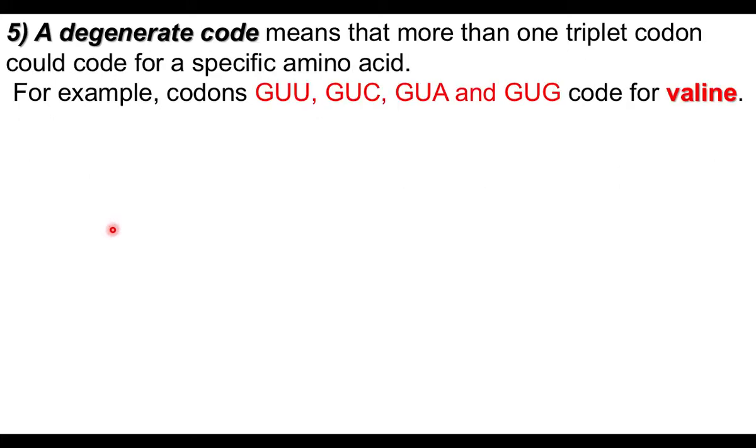The genetic code is a degenerate code, as we discussed at the beginning of this video. That means that more than one triplet codon could code for a specific amino acid. Valine is one amino acid. This amino acid valine can be coded by GUG, GUA, GUC and GUU. A single amino acid can be coded by more than one triplet. This is called a degenerate code or multiple coding.